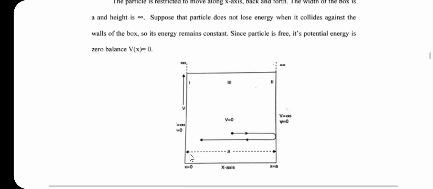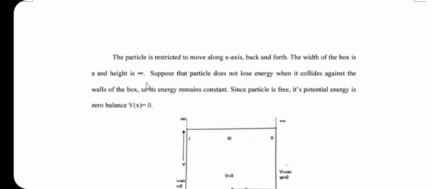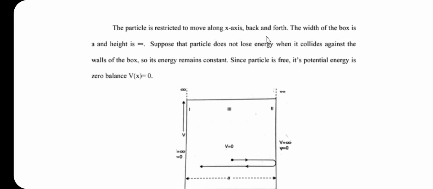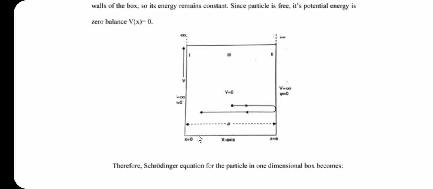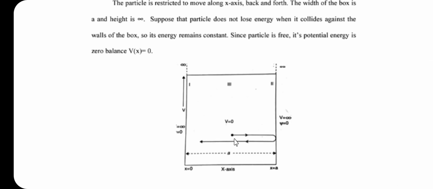Here we can say that the particle is restricted to move along the x axis back and forth. In this diagram, this is the x axis, and the particle is restricted to move along the x axis. The width of the box is a, and the height of the box is infinity.